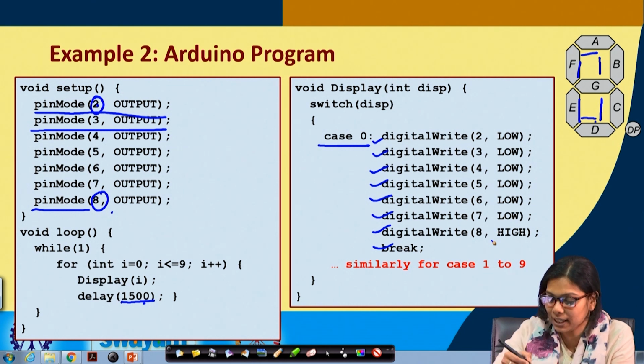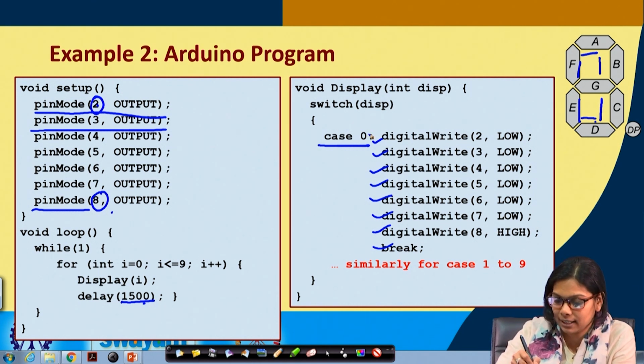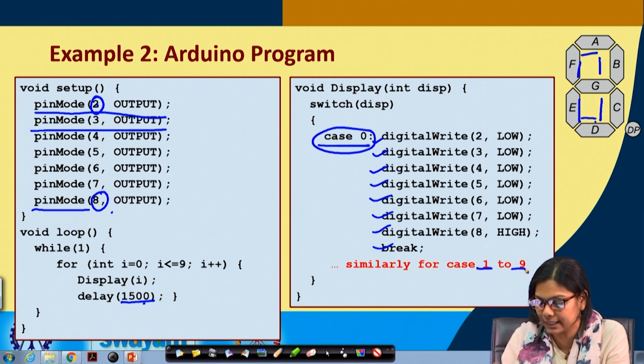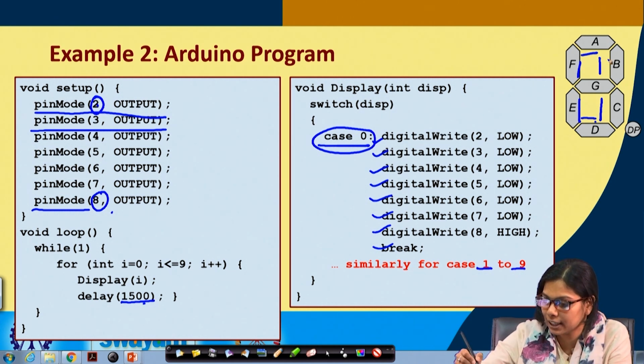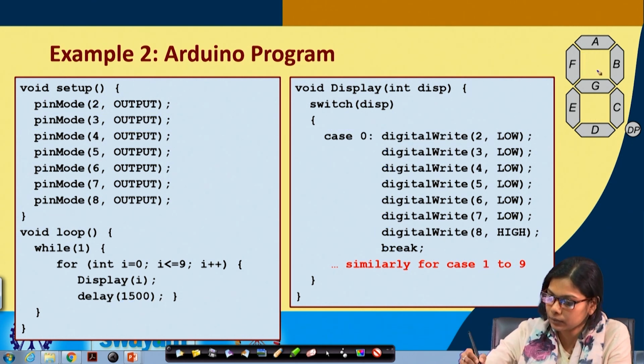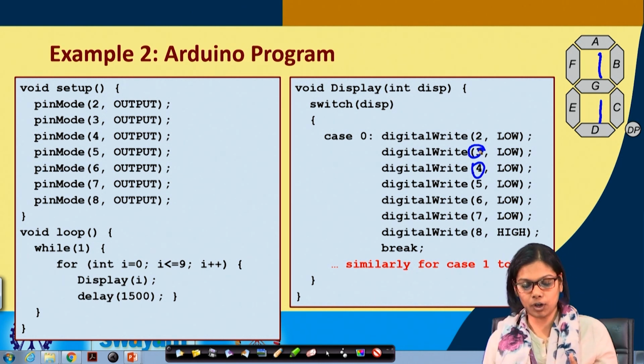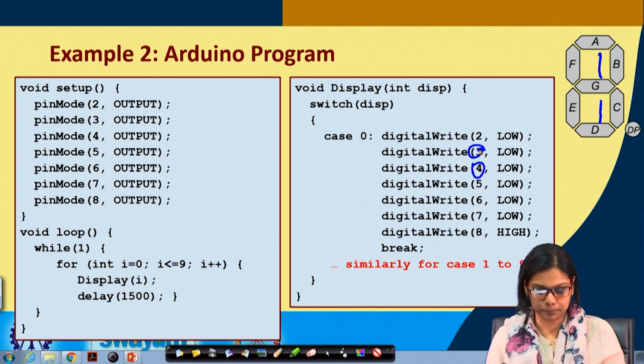Similarly you have to write the same way, like this is just for case 0, for case 1 till case 9. So for case 1 it will only be this and this. So it will be low only for B and C. B and C are connected to 3 and 4, and all others will be high. So it will be similar for other cases.